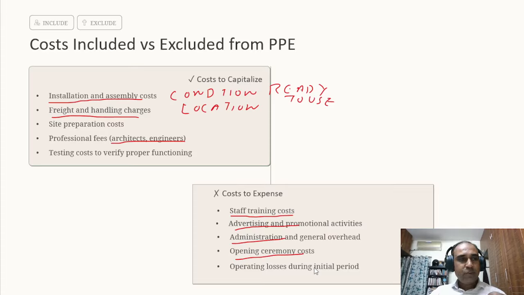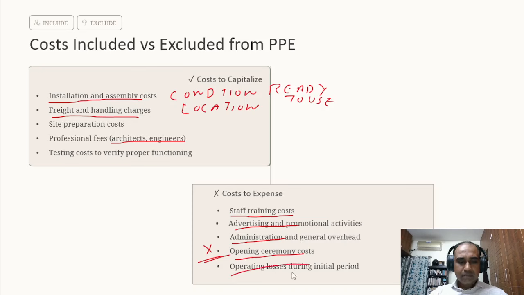The asset is already in a position to be used actually, and this cost is not a directly attributable cost. So this cannot be capitalized. In fact, in CA Inter, you can be tested on this: to inaugurate a building, some ceremony cost was incurred, whether that can be capitalized. You have to mention that those costs cannot be capitalized.